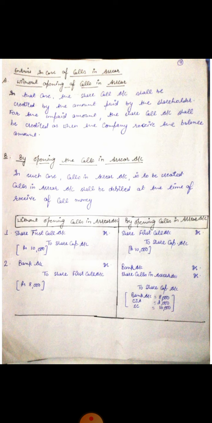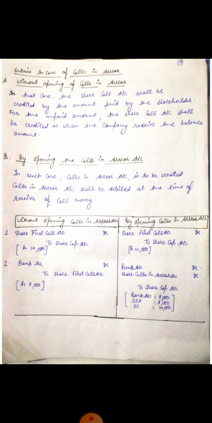In our second lecture, we discussed issue of shares at par, at premium, and at discount, along with some illustrations and practical problems and their solutions.